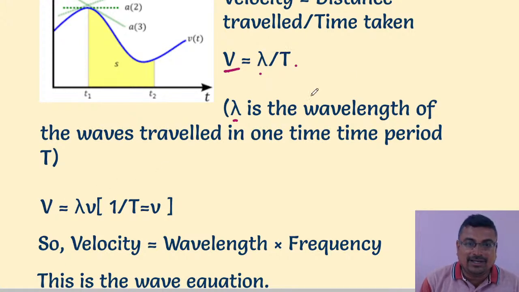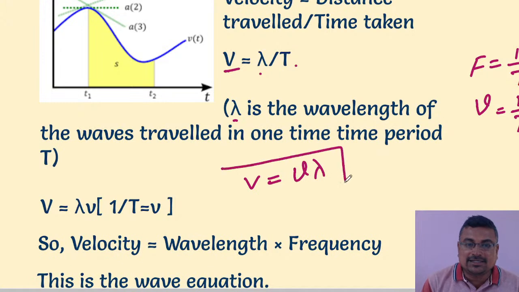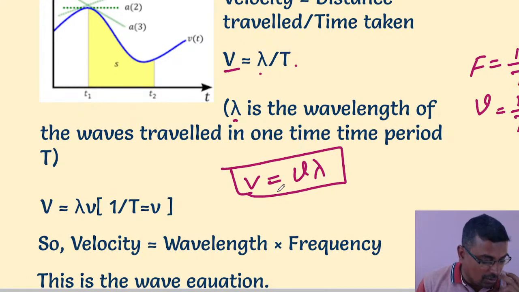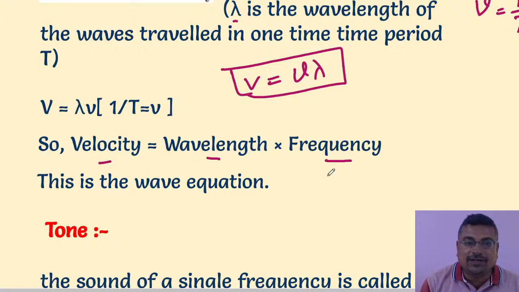So speed can be written as: we know that frequency is equal to 1 upon t, or mu is equal to 1 upon t. So speed can be written as 1 upon t, which becomes frequency, and we multiply with wavelength. This is the formula for finding the speed of a sound. Hope you understand this. So the velocity of sound is the product of wavelength and frequency. Frequency is mu and wavelength is lambda. So the speed of a sound is the product of wavelength and frequency.